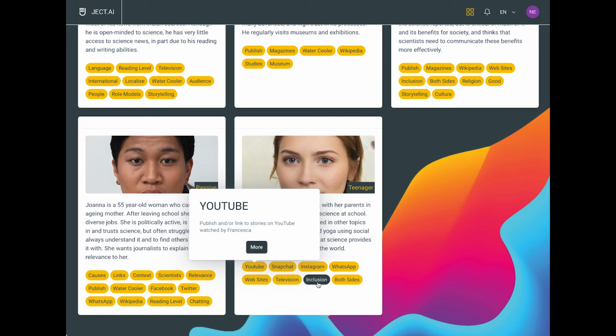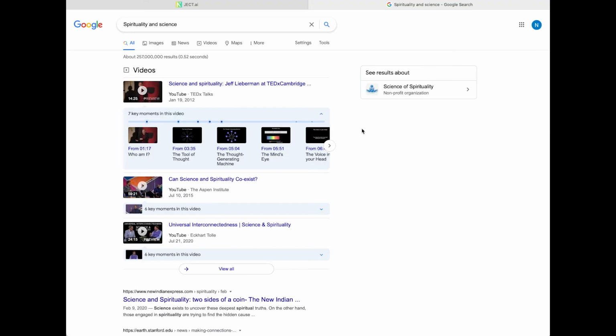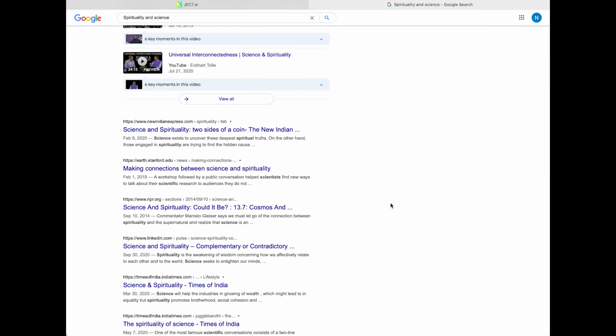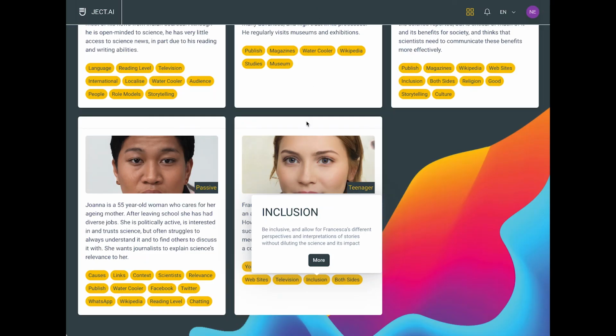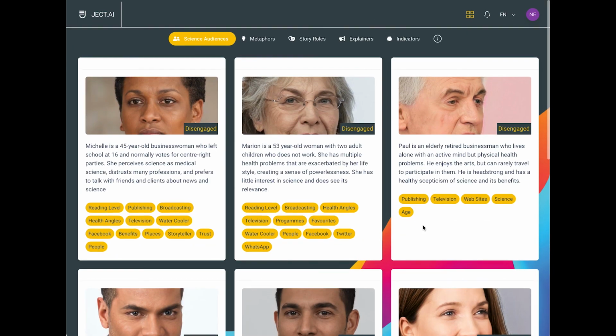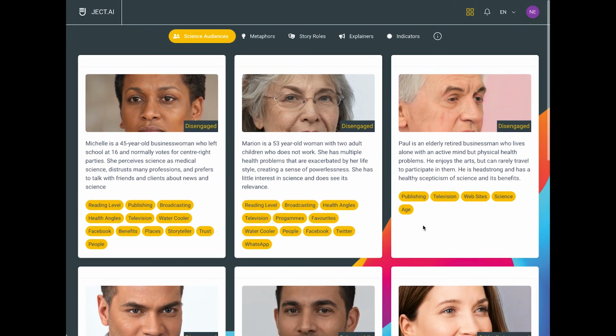reaching out to her. Interestingly, there's this notion of inclusion: be inclusive and allow Francesca's different perspectives and interpretations of stories without diluting the science and its impact. If I click more again, I'm taken to interesting TED Talks about science and spirituality that could be a basis for enabling more effective communication with a teenager such as Francesca. So again, feel free to explore these different science audience personas that JECT.AI makes available.